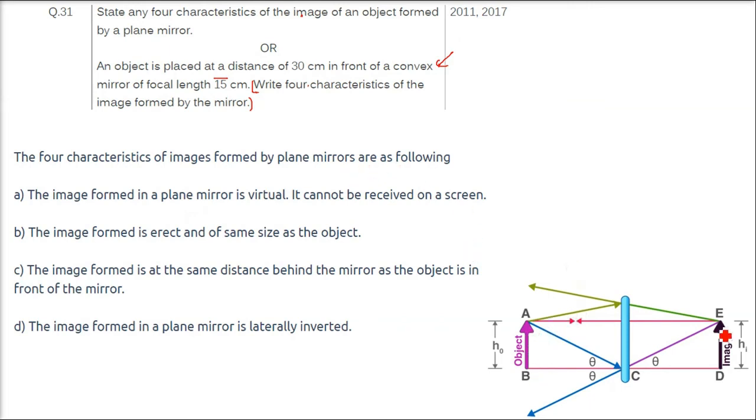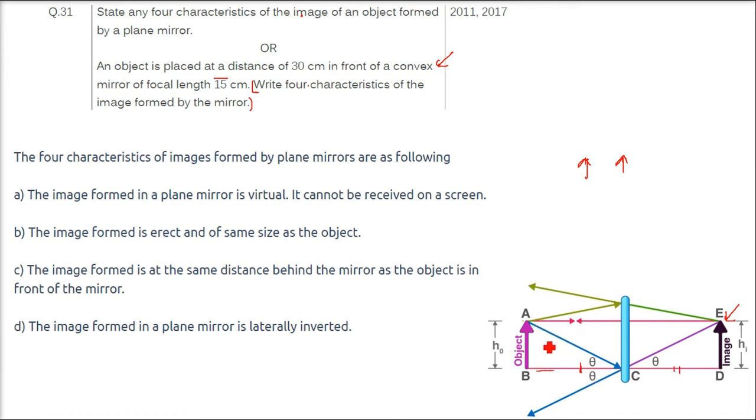This is the object, this is the image. The image formed in a plane mirror is virtual. It's not real. It cannot be received on a screen. The image formed is erect, that is same, that is like this only, erect, and the size is same. If you see, the size is same as object. The image is formed at a distance behind the mirror as the object is in front of the mirror. So this distance are same. This and this are same.